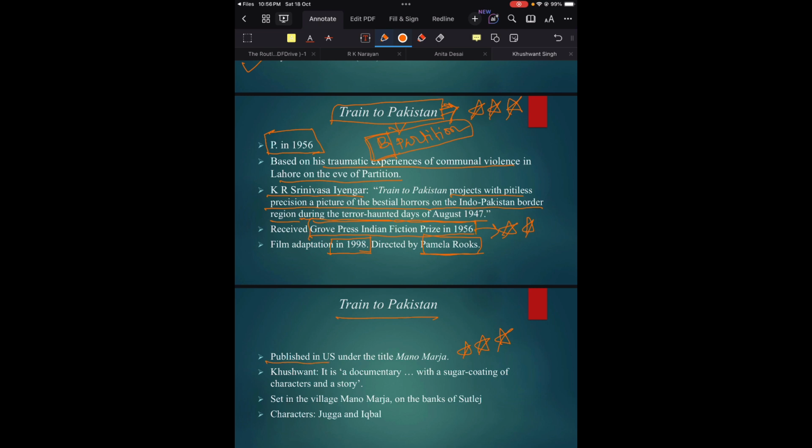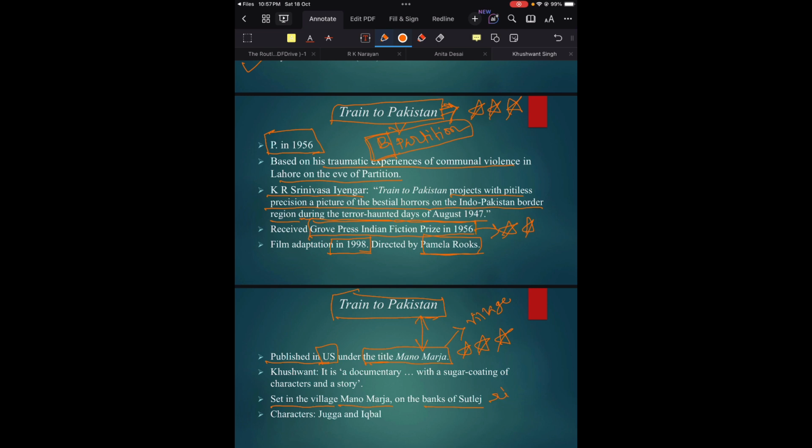Definitely, you might get a question from this information: Train to Pakistan was first published in the US, and its title was not Train to Pakistan at that time. Its title at its publication time was Mano Majra. Okay, Mano Majra. Just remember that. So this is very important. When Train to Pakistan was first published in the US, it was titled Mano Majra. See, Mano Majra is the name of a village. The novel is set in the village of Mano Majra on the banks of the Sutlej River.